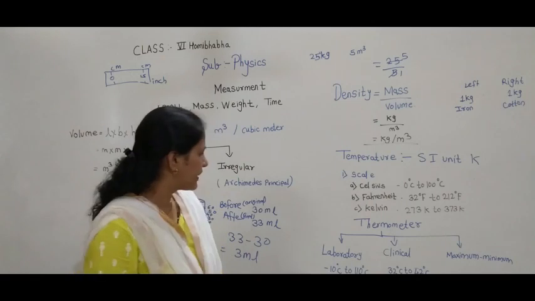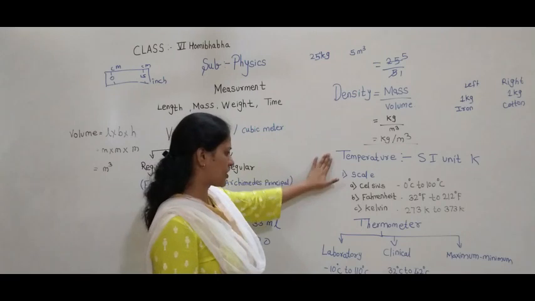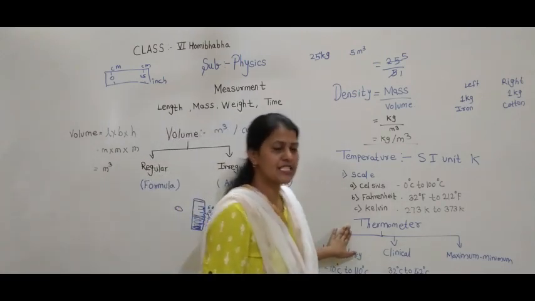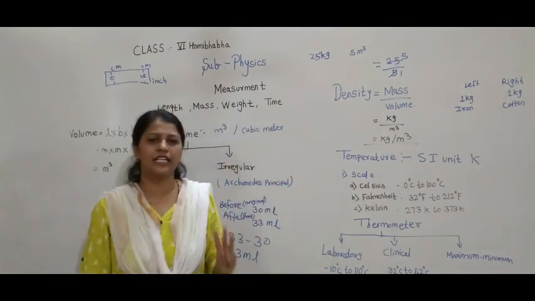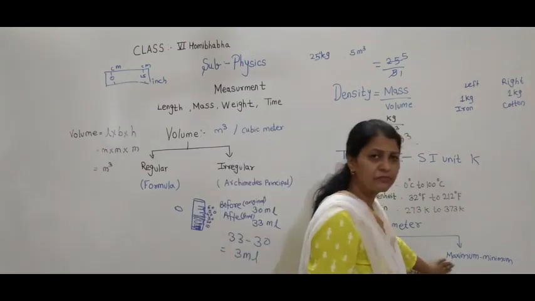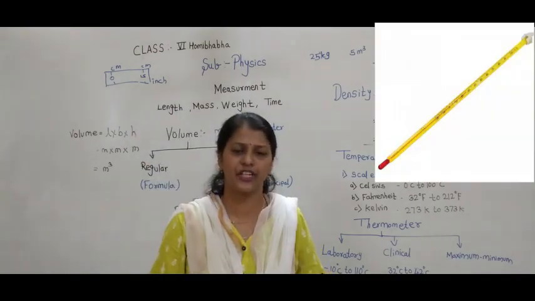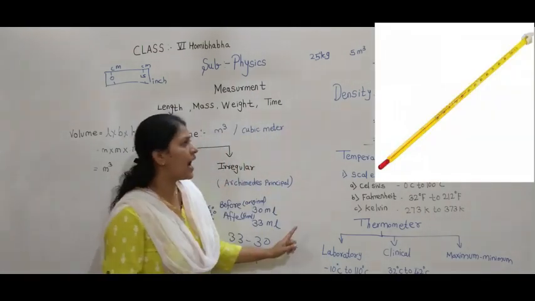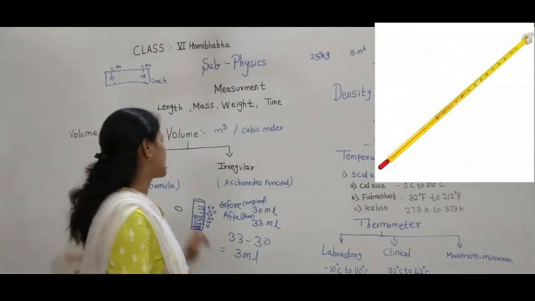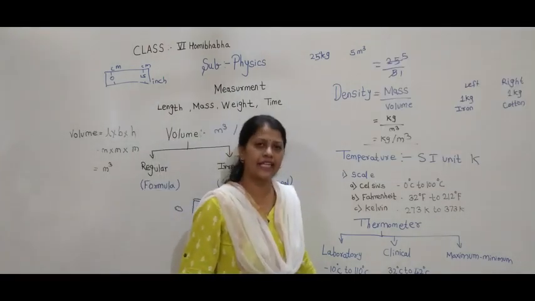Are you getting this? I have told you the instrument used to measure temperature is the thermometer. Now there are mainly three types of thermometer: laboratory, clinical and maximum-minimum thermometer. This is a laboratory thermometer which has a range of -10 degree Celsius to 110 degree Celsius.